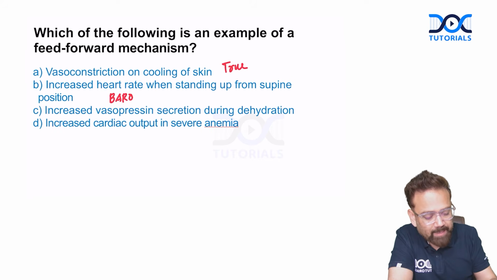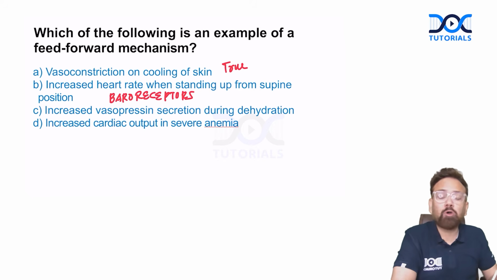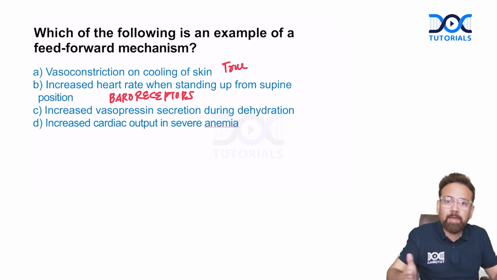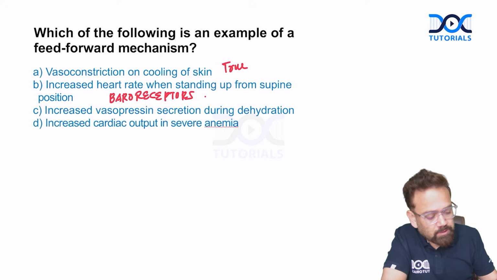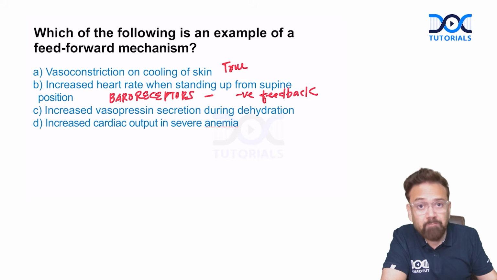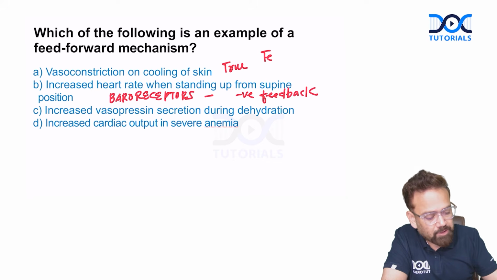It is a feedback, not feed forward. Baroreceptors will work because when we stand up, all blood will pool to the legs, and baroreceptors will cause an increase in the heart rate. So this is an example of negative feedback, not feed forward. Feed forward is when you work in anticipation, and the best example is temperature regulation.